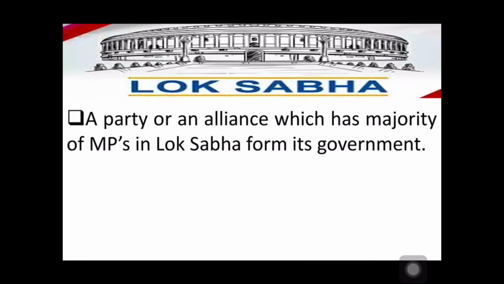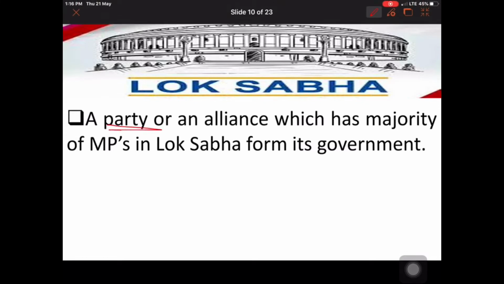A party or alliance which has a majority of MPs in the Lok Sabha forms its government. But sometimes a particular party does not get the required majority. In the Lok Sabha, a majority requires 273 MPs, but sometimes no party gets this majority. At that time they form an alliance. An alliance is a group of different parties which offer their MPs together to form the government.